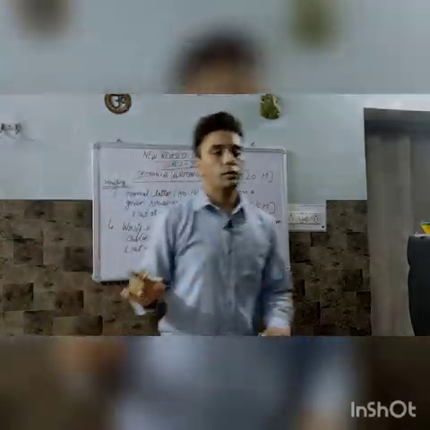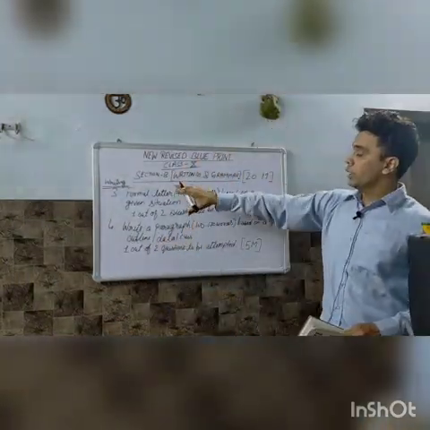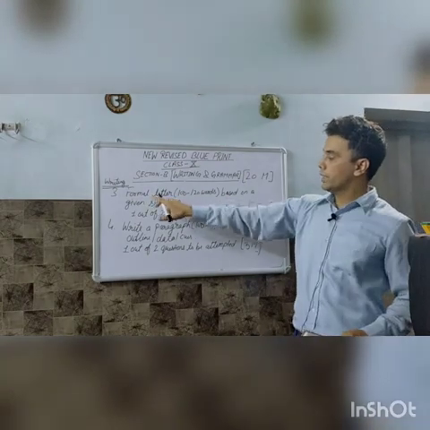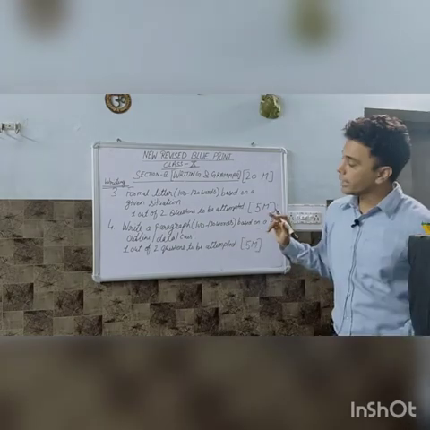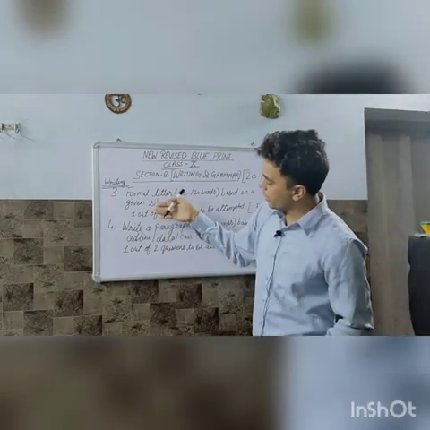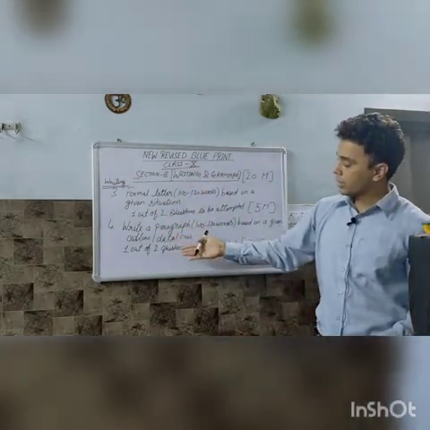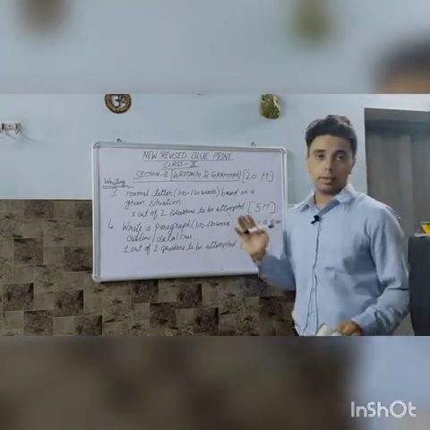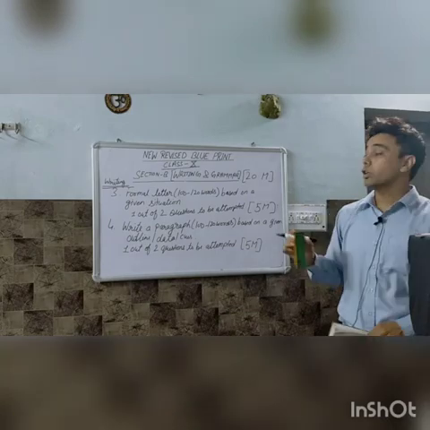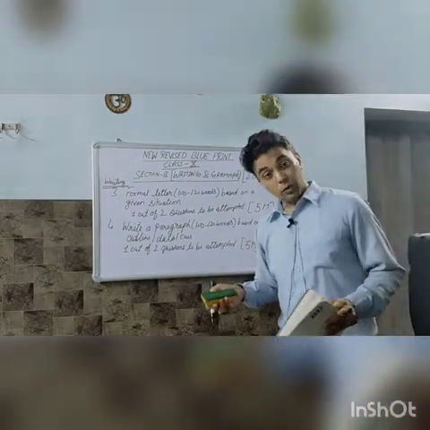Writing portion is of 10 marks. One is of 5 marks for formal letters and 5 marks for writing a paragraph. You will have a choice: 2 formal letters, you have to do 1, and 2 paragraphs will be given, you have to do 1. So 5 plus 5, 10 marks. Writing portion is of 10 marks. I hope you all are noting down side by side.